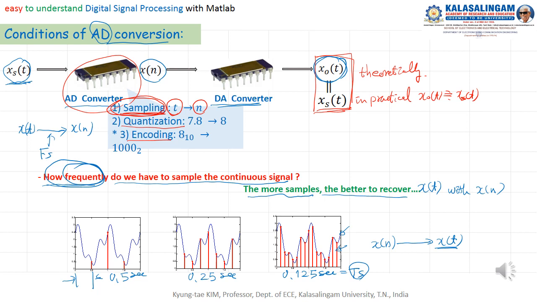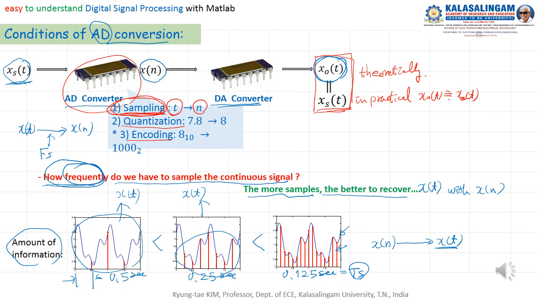But let's consider the amount of information. If we can recover the original with a smaller number of samples, that is the best. If we take a smaller number and can still recover x of t, this is the best one.